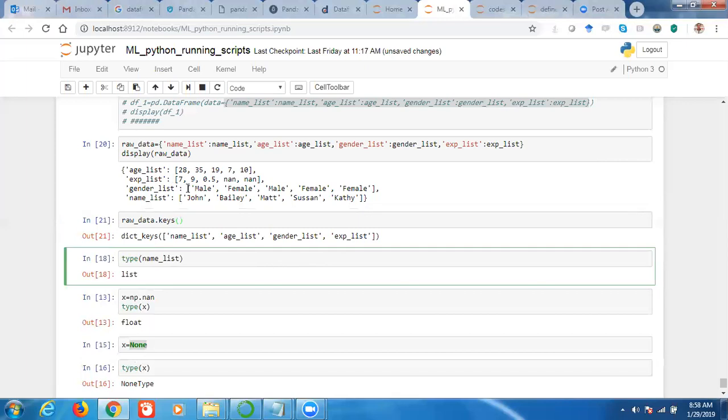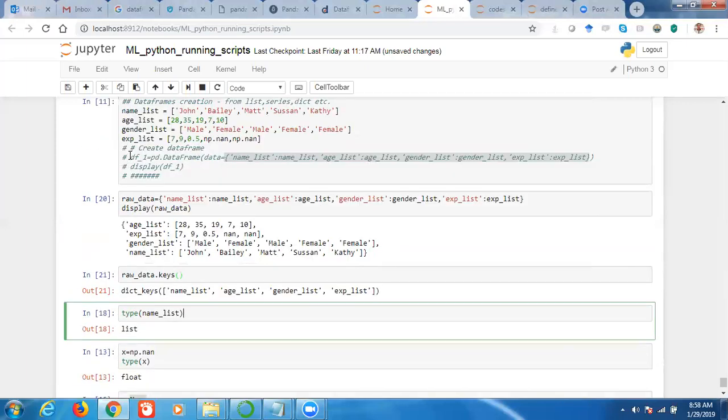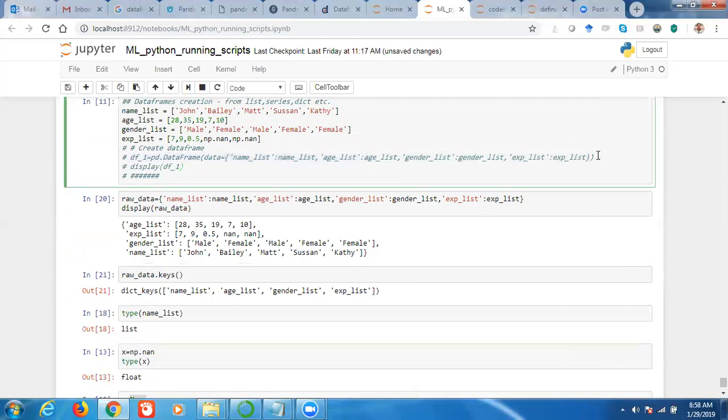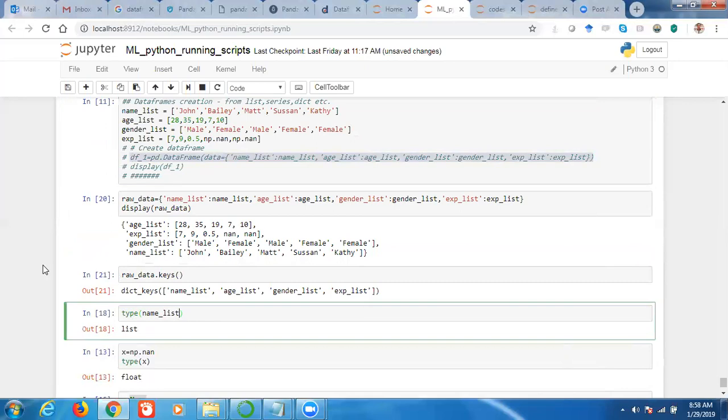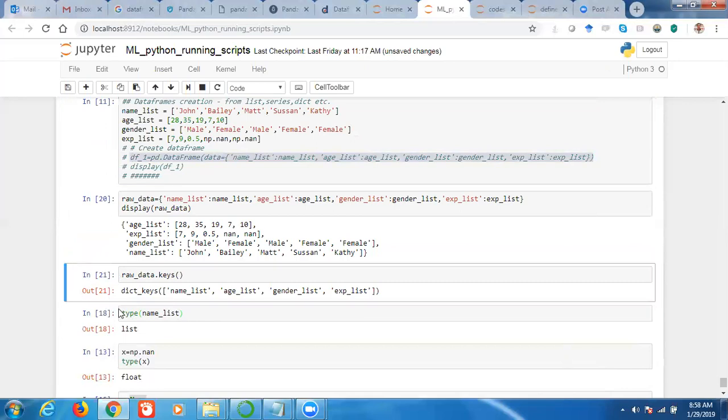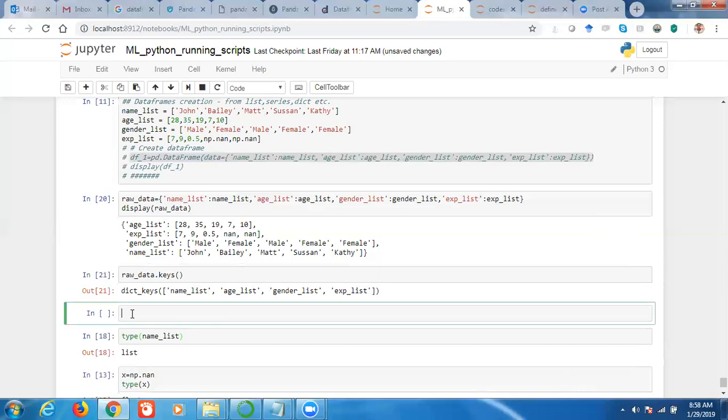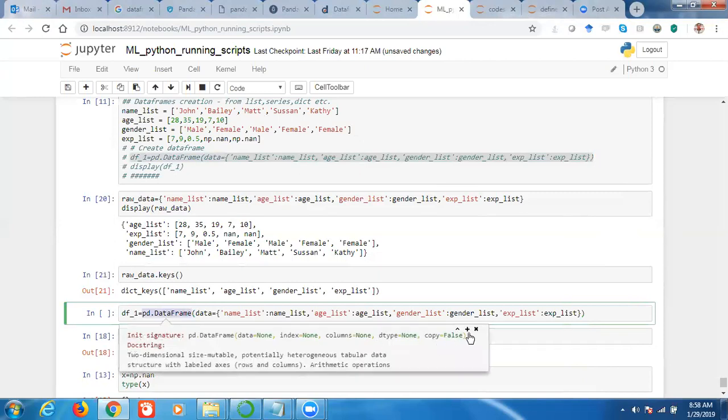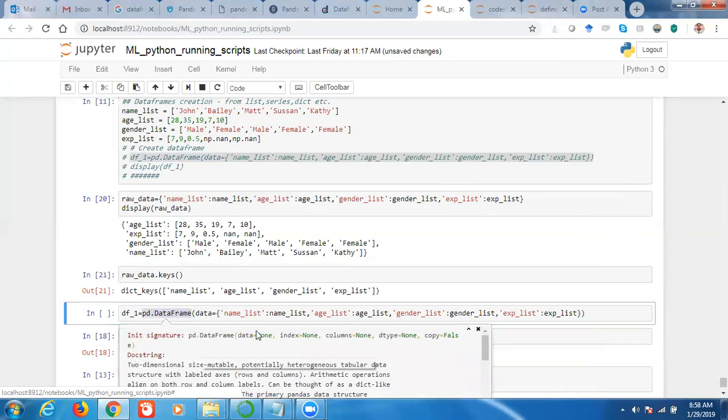So now with that dictionary, we can create the data. Either we can directly create the dictionary here, or, because in our case we have already created the dictionary raw data, we can use the pandas method for creating data, pd.DataFrame. You can see the help also using Shift+Tab. Here these are the arguments.